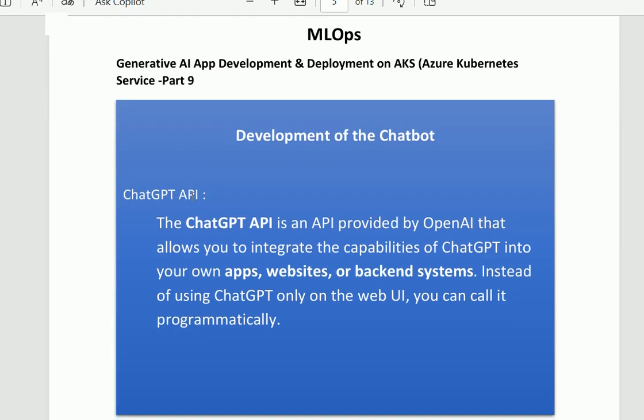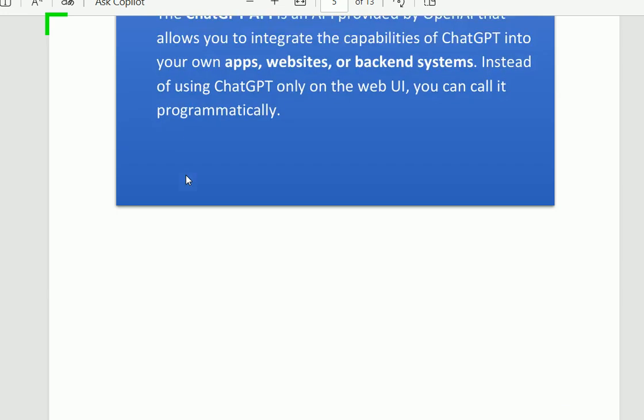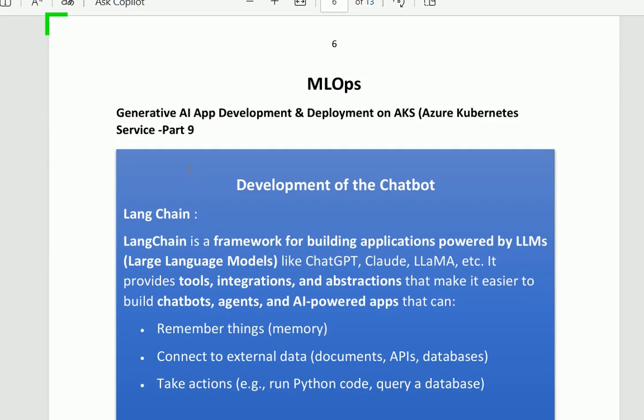First of all, what is the ChatGPT API? Why do we need this? The ChatGPT API is an API provided by OpenAI that allows you to integrate the capability of ChatGPT into your own app, website, or backend system. Instead of using ChatGPT only on the web UI, you can call it programmatically. After the ChatGPT API, we also need LangChain.